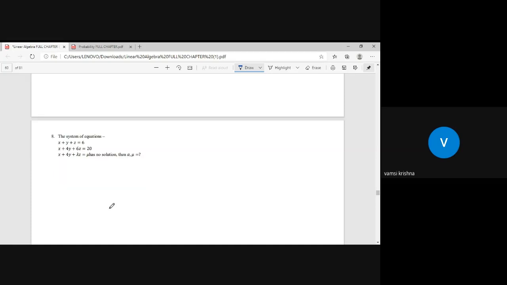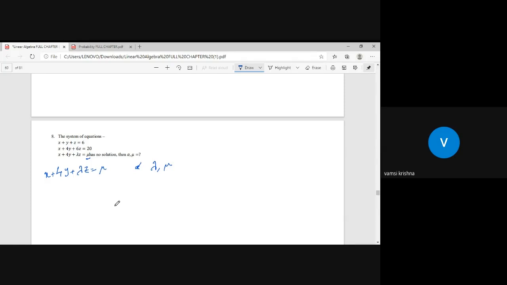In the last class I gave this question with alpha and mu. Here you have mu, and here you can take it as alpha or lambda. I have written this question clearly. This equation is x plus 4y plus lambda z equals mu. Then I need to find the lambda value and mu value.